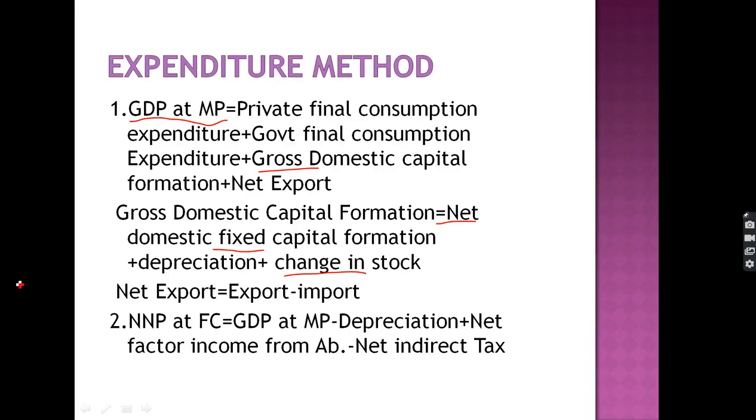And then we have to find the national income. Net national product at factor cost, which we have to calculate, is the national income. From gross domestic product at market price, we deduct the depreciation, we add net factor income from abroad, and we deduct the net indirect tax.